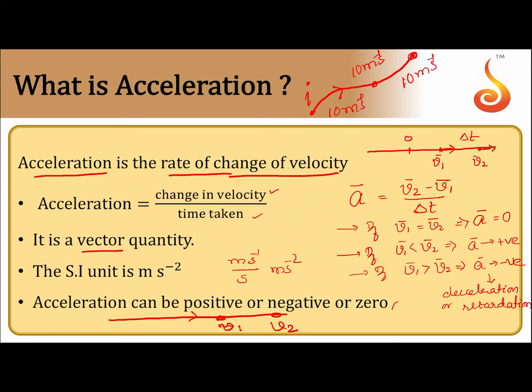Why is there an acceleration? Acceleration is change in velocity by time. Is there a change in velocity? Yes, there is a change in velocity because there is a change in direction. Velocity is nothing but magnitude of the velocity plus direction. As long as there is a change in the direction of the velocity, there is a change in the direction of motion, there is acceleration.